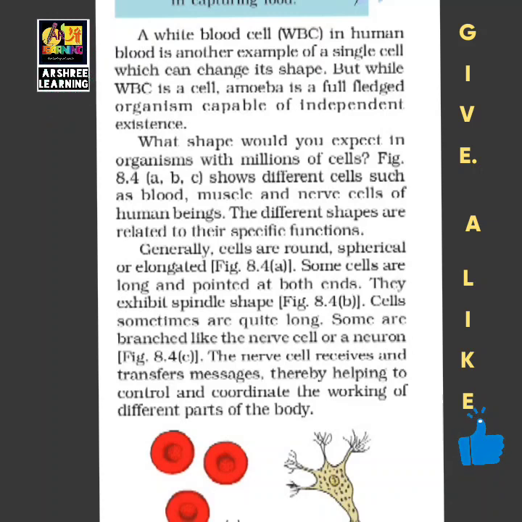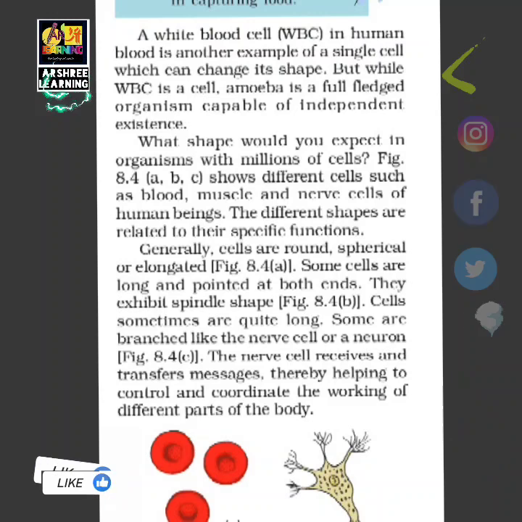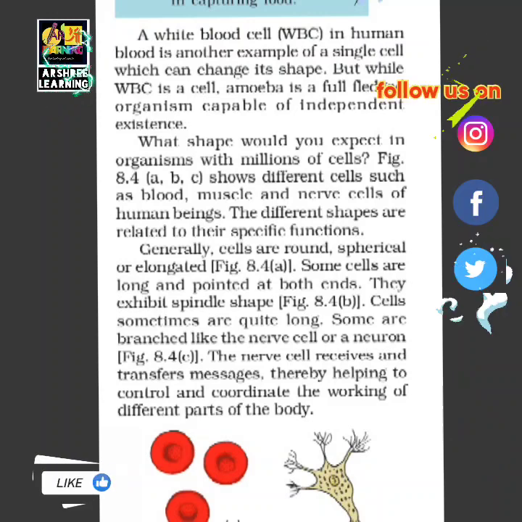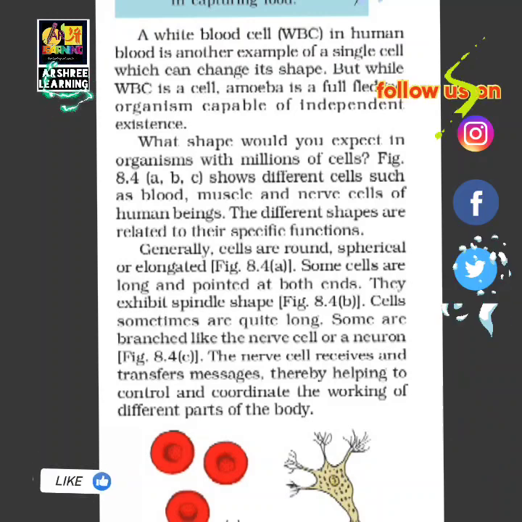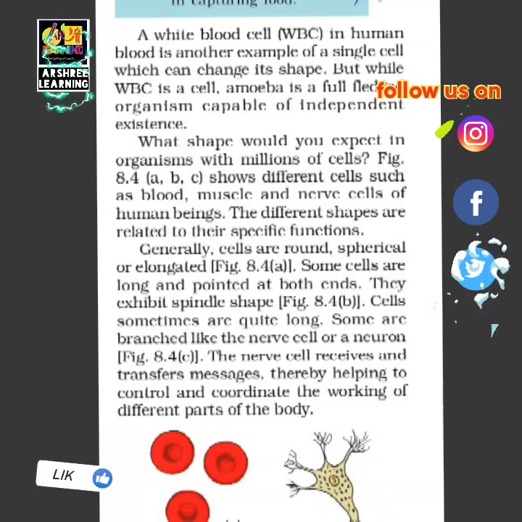The nerve cell is long. Why is it long? Because it has to send messages. Then the muscle cells are thin at the ends and thick in the middle. They are thick in the middle to give them strength, and they connect bones. Cells are generally round, spherical.